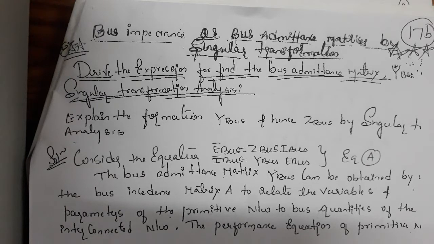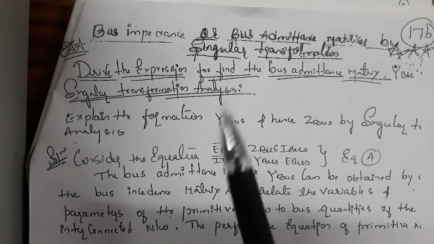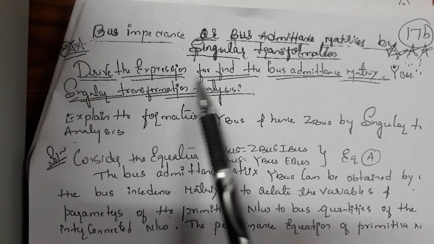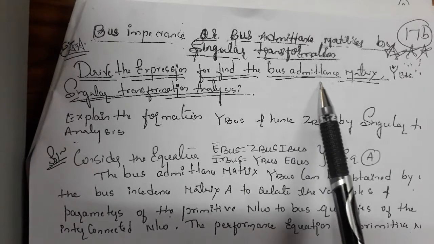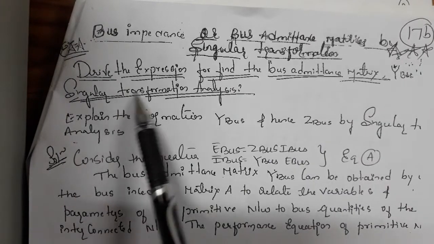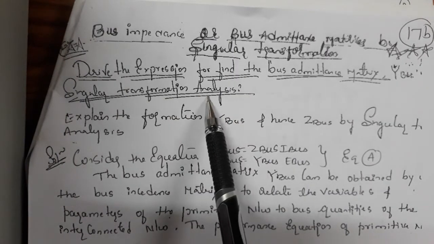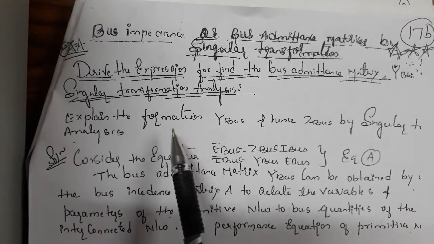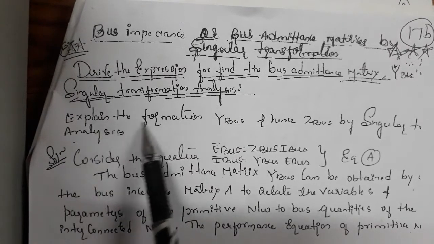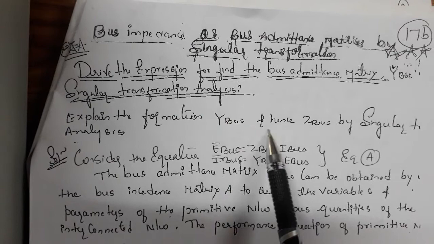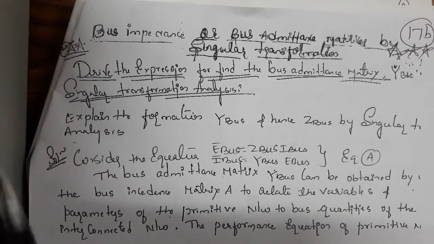We will go step by step. This is how they will ask the question: derive the expression for the bus admittance matrix and obtain Y bus by singular transformation analysis. Otherwise they may ask the same question like: explain the formation of Y bus and hence Z bus by singular analysis.